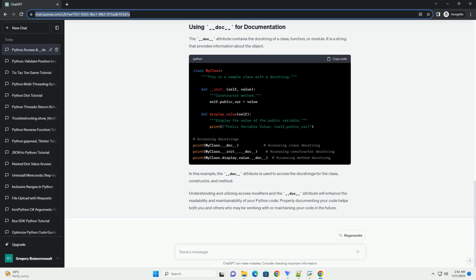Understanding and utilizing access modifiers and the __doc__ attribute will enhance the readability and maintainability of your Python code. Properly documenting your code helps both you and others who may be working with or maintaining your code in the future.